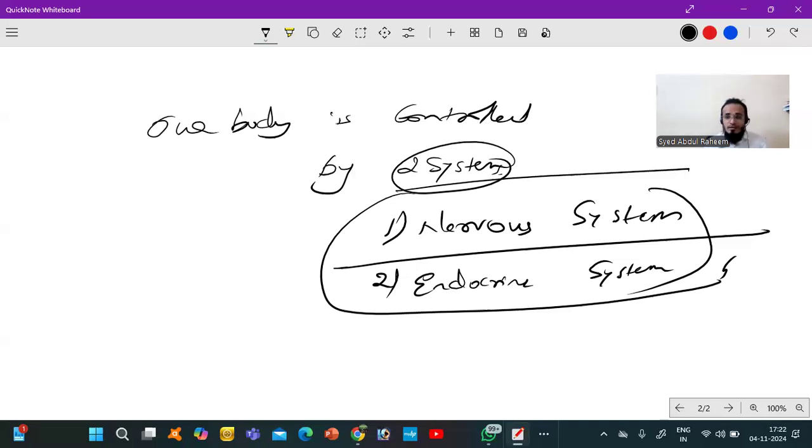But if there is normal function, what will happen? Metabolism occurs at the regular time, at regular intervals, whenever the body needs it. So these two systems are very important for the body for normal functioning.